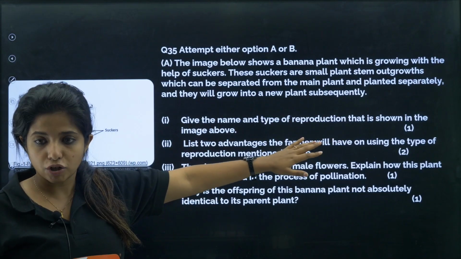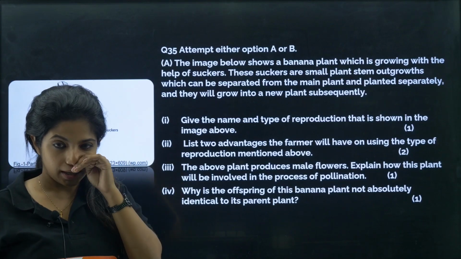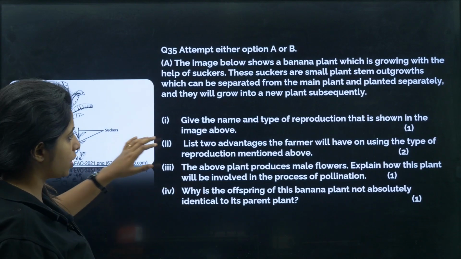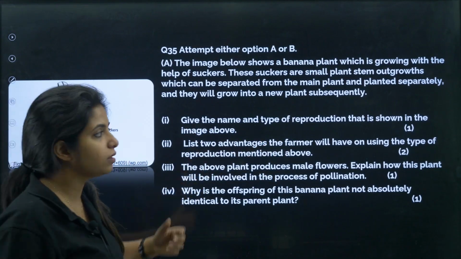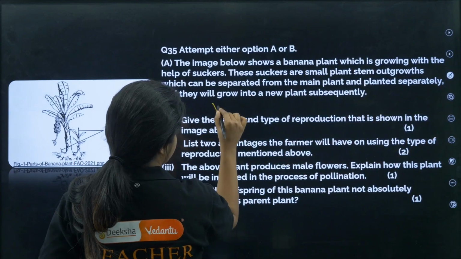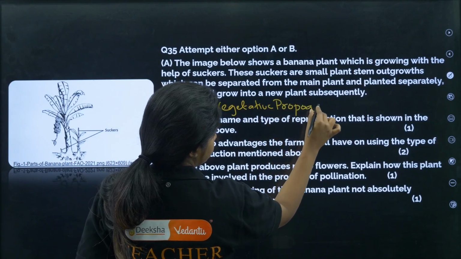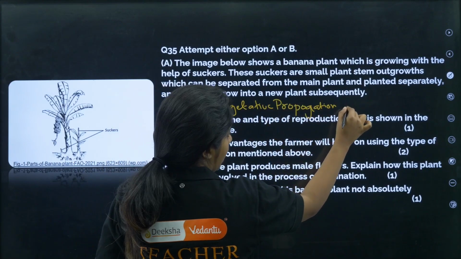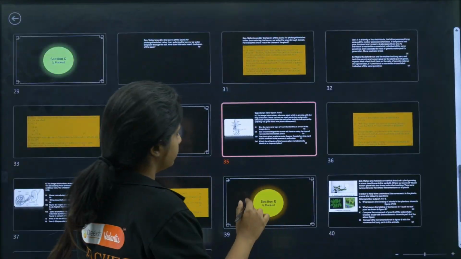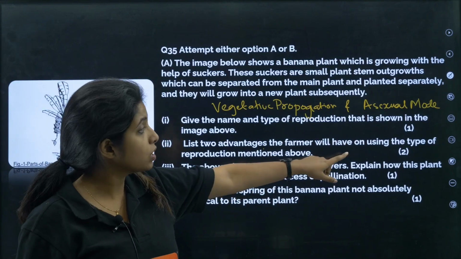Give the name and the type of reproduction that is shown in the image below. What do you mean by this type of reproduction? Give the name. What is this? Vegetative propagation, my dear children. What is this? Vegetative propagation. Okay. And the type of reproduction is asexual mode of reproduction. Here, where is the vegetative propagation, and it is what? Asexual mode.